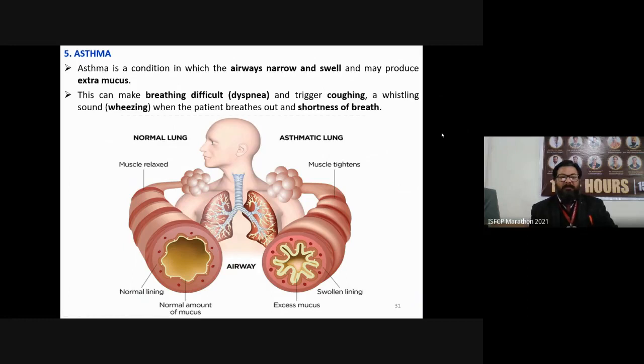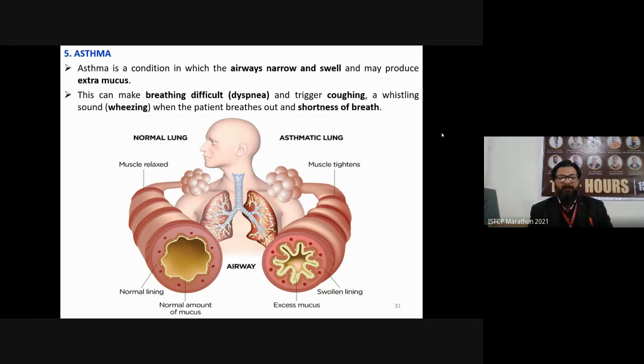Asthma. Asthma is also a condition in which the airways narrow and swell and can produce extra mucus. This can make breathing difficult, which is called dyspnea. There are two terms, apnea and dyspnea, and both are associated with breathing. Apnea means absence of breathing, dyspnea means difficulty in breathing, and they trigger coughing and a wheezing sound when the patient breathes out, and shortness of breath.